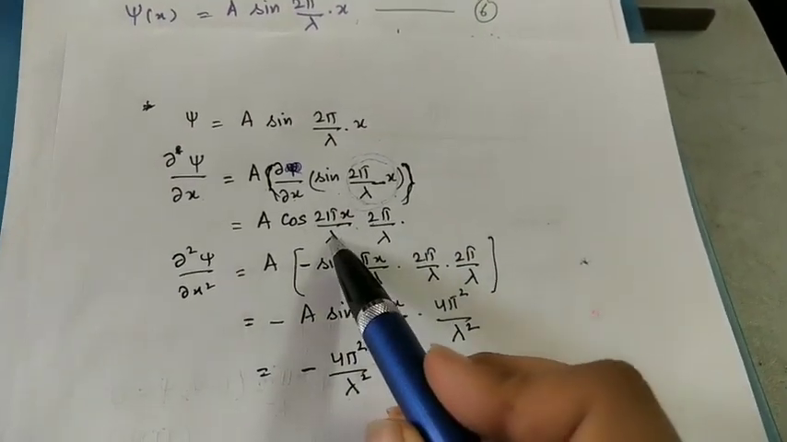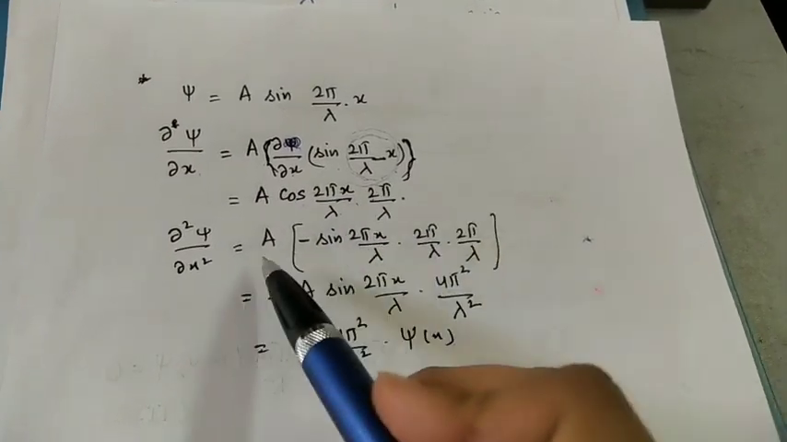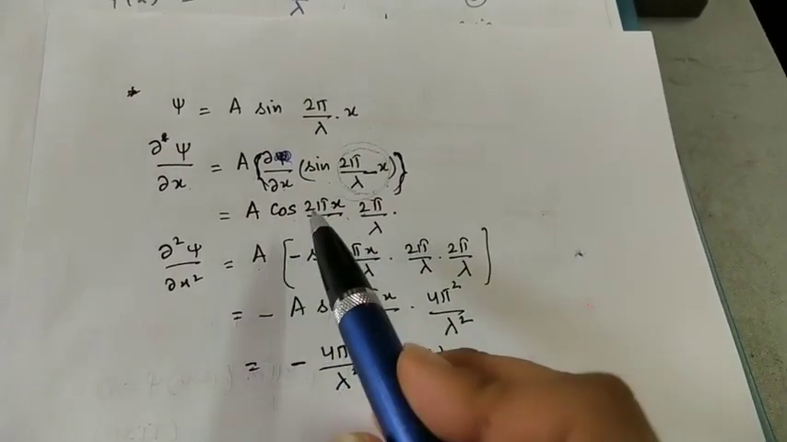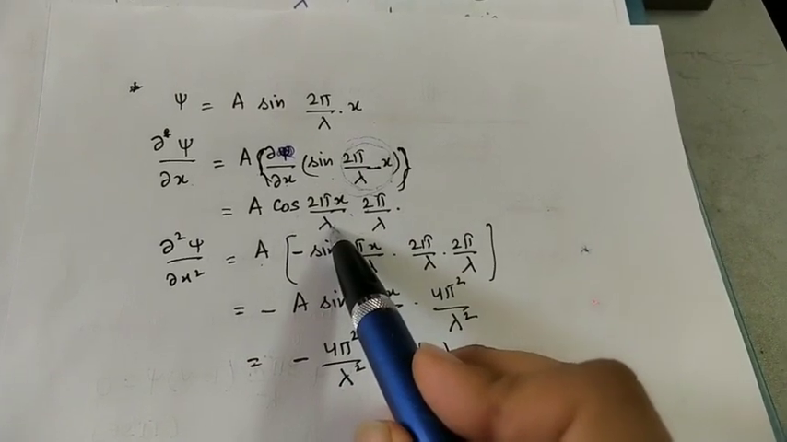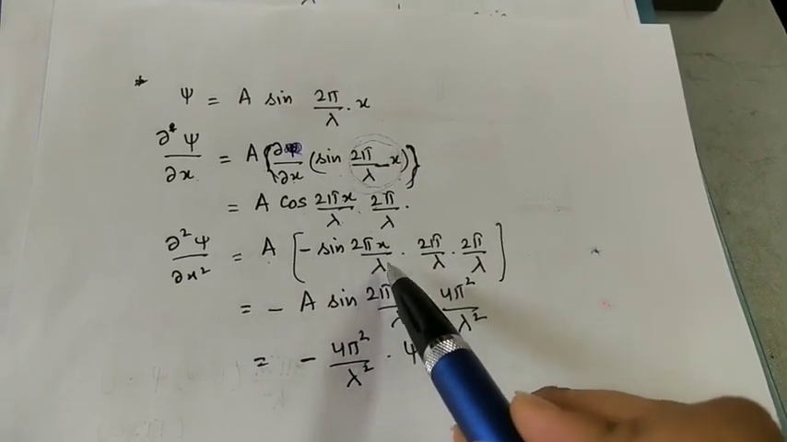Then again differentiate it. Now we will differentiate this equation. Again A is constant here. The differentiation of cos(2π x/λ) is −sin(2π x/λ).